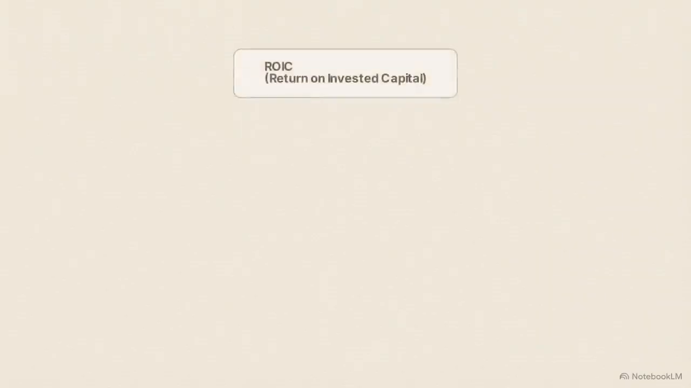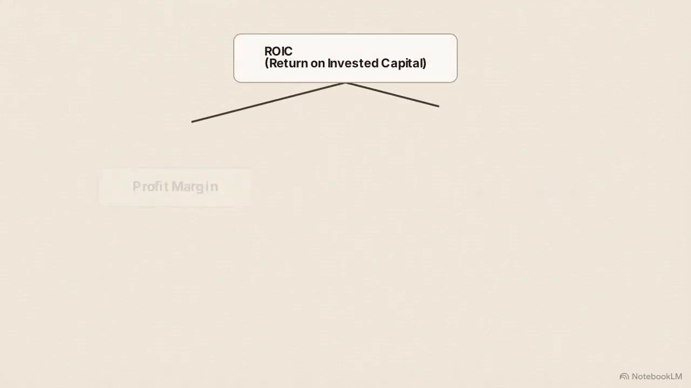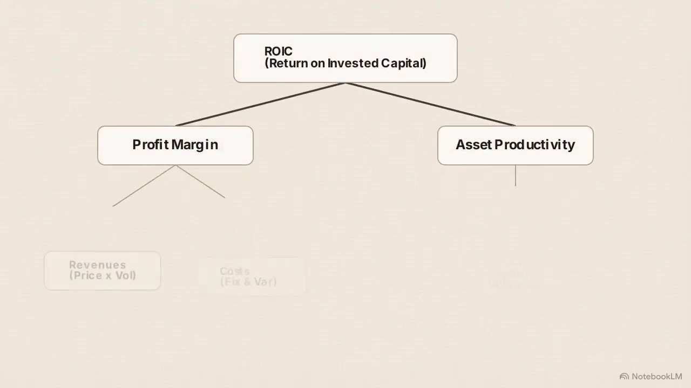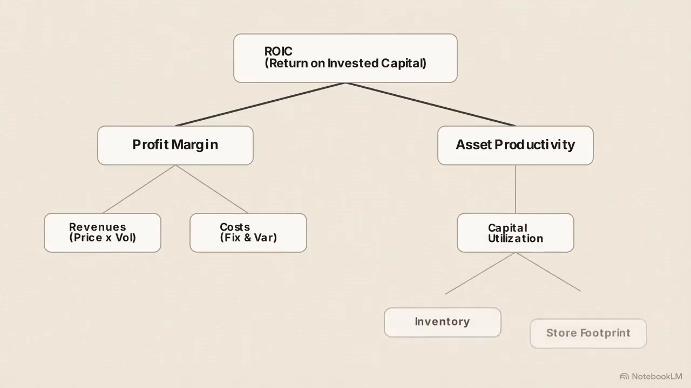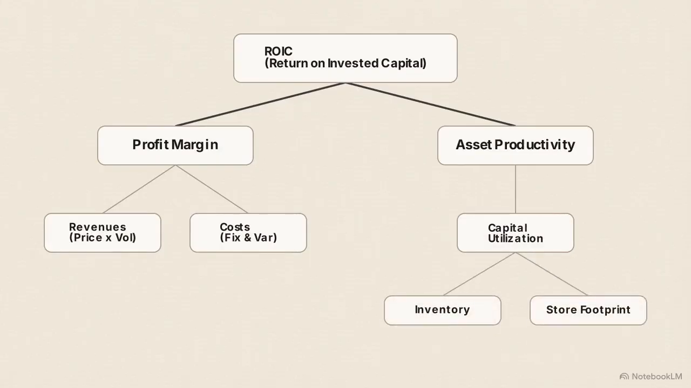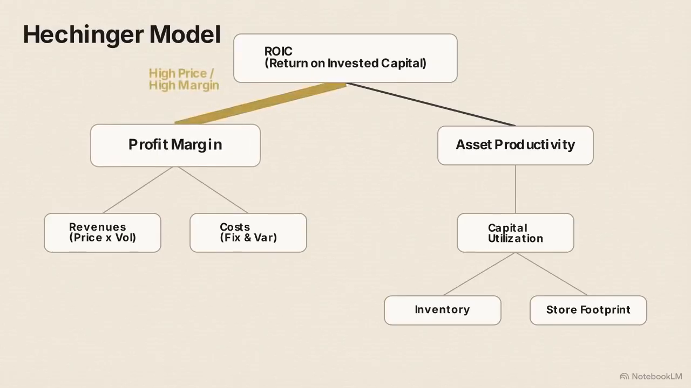This chart shows the deductive ROIC logic tree. It forces the top-line metric to split strictly into profit margin and asset productivity, which then break down into specific revenues, costs, and capital variables. Inputting Hechinger's data shows a thick, dominant profit margin branch. They ran clean showrooms with high retail prices and extensive backroom storage.